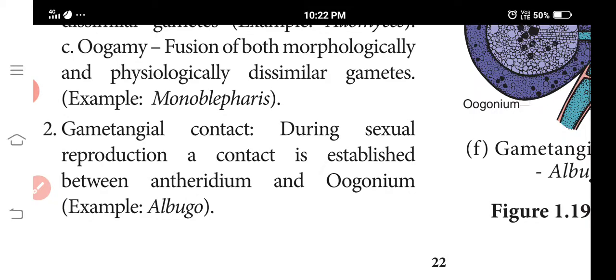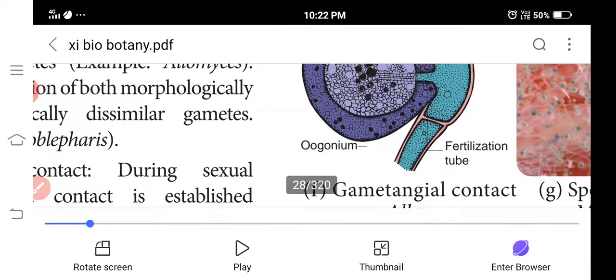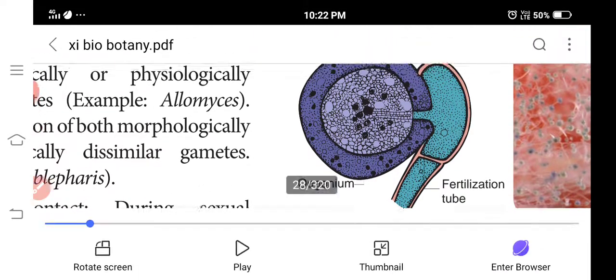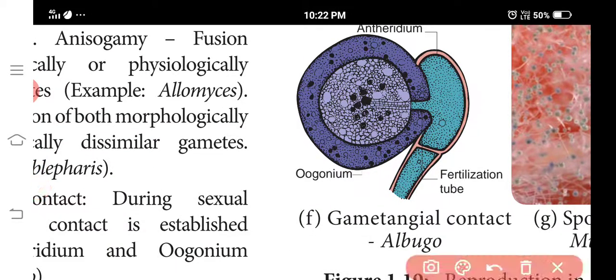Next one is gametangial copulation. Here a fertilization tube connects the oogonium and the antheridium; they contact each other and reproduction is finished. That is gametangial contact.